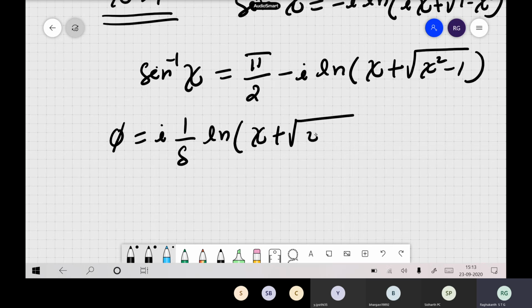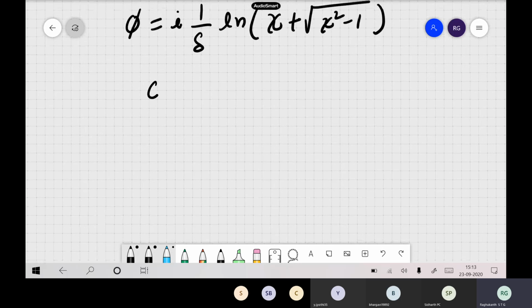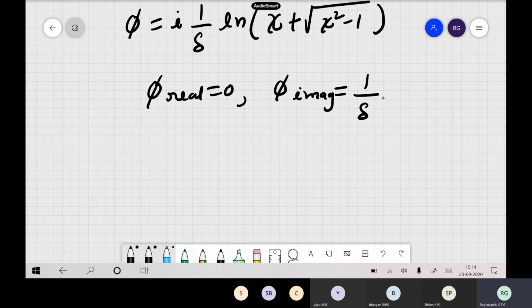So which means your phi is no more real, the real part is 0 and your imaginary part is given by 1 by delta log of psi plus square root of psi square minus 1. Okay, so this is our value. So fully it is imaginary.